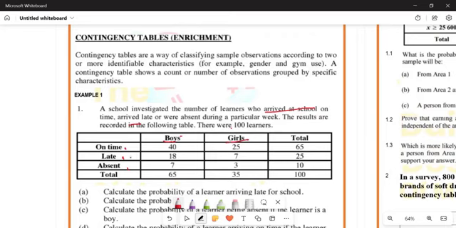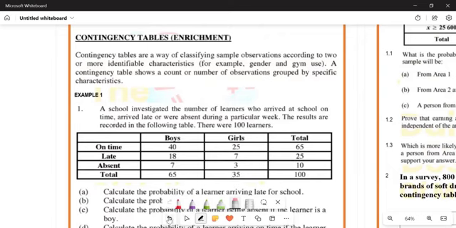We are going to be talking about boys who are on time. When you say boys and then on time, where these two meet, you have an intersection. What does that represent? It represents boys who are on time. So how many boys are on time based on this table? There are 40 boys who arrived on time.